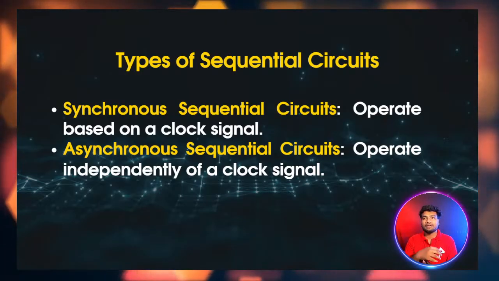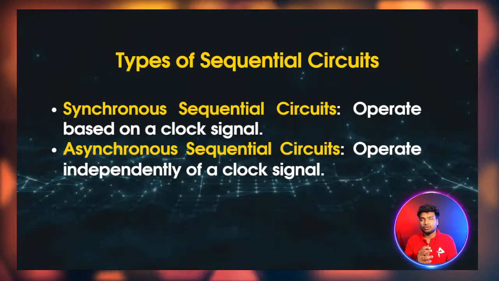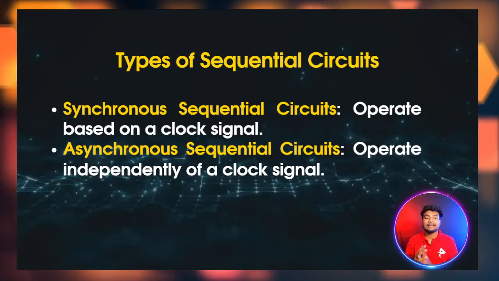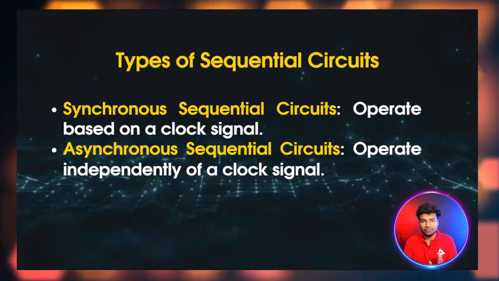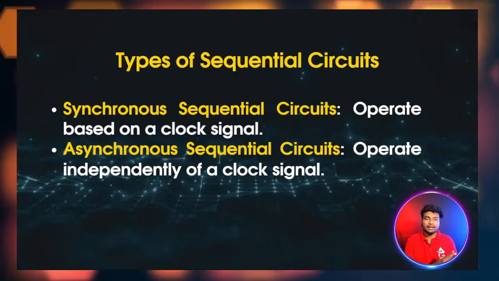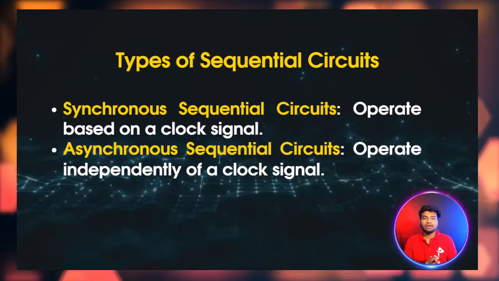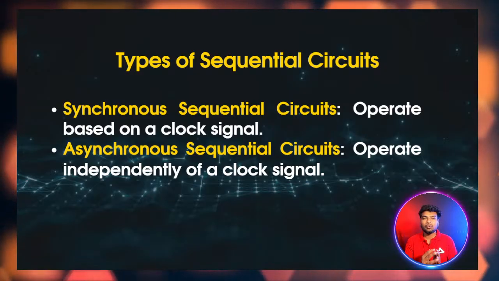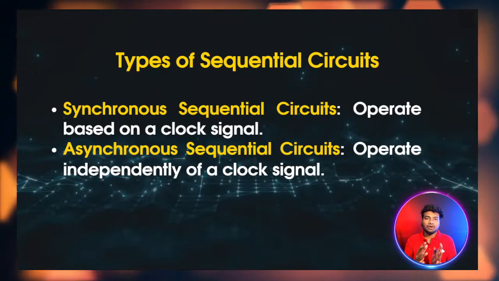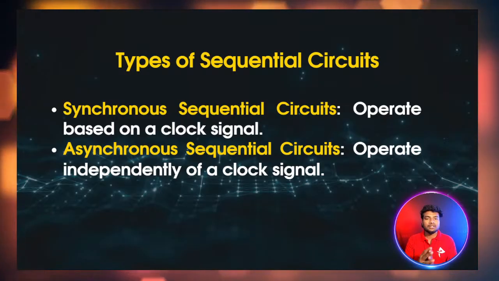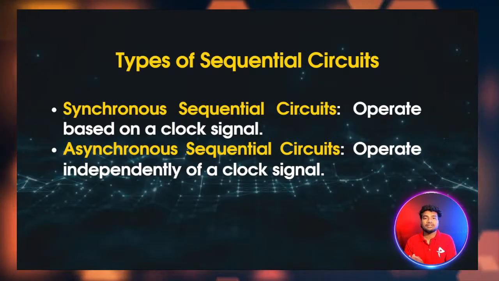So it's like an overlapping kind of thing. If you follow this method, it is called an asynchronous sequential circuit. If you give one clock input to each and every D flip flop separately, it is synchronous.